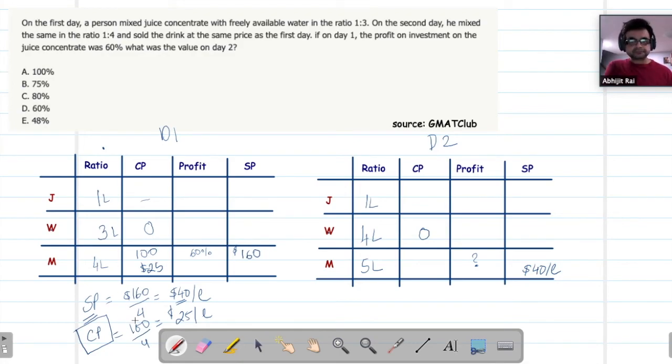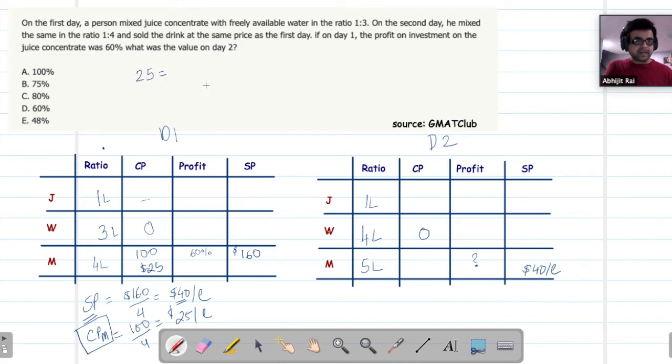Very nice. So this is the cost price of the mixture, correct? Now we have to find the cost price of the juice, because then we will translate that into the cost price over here. So what would be the cost price of the juice? So let's look at the overall price, right? So we have total cost price of the mixture is 25.